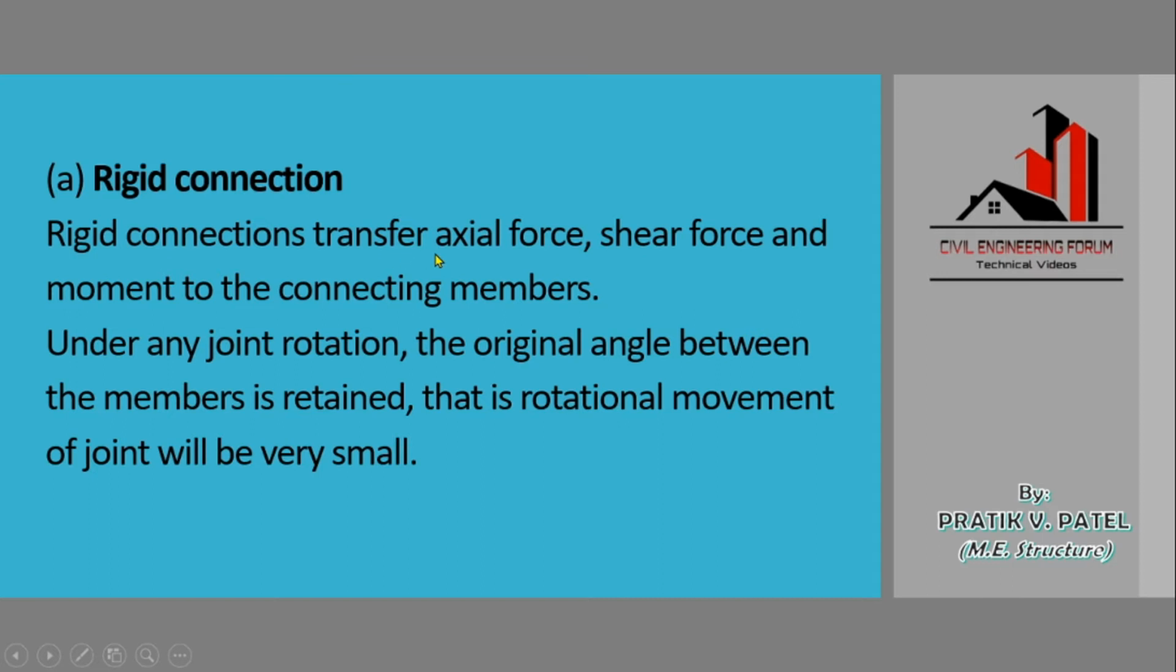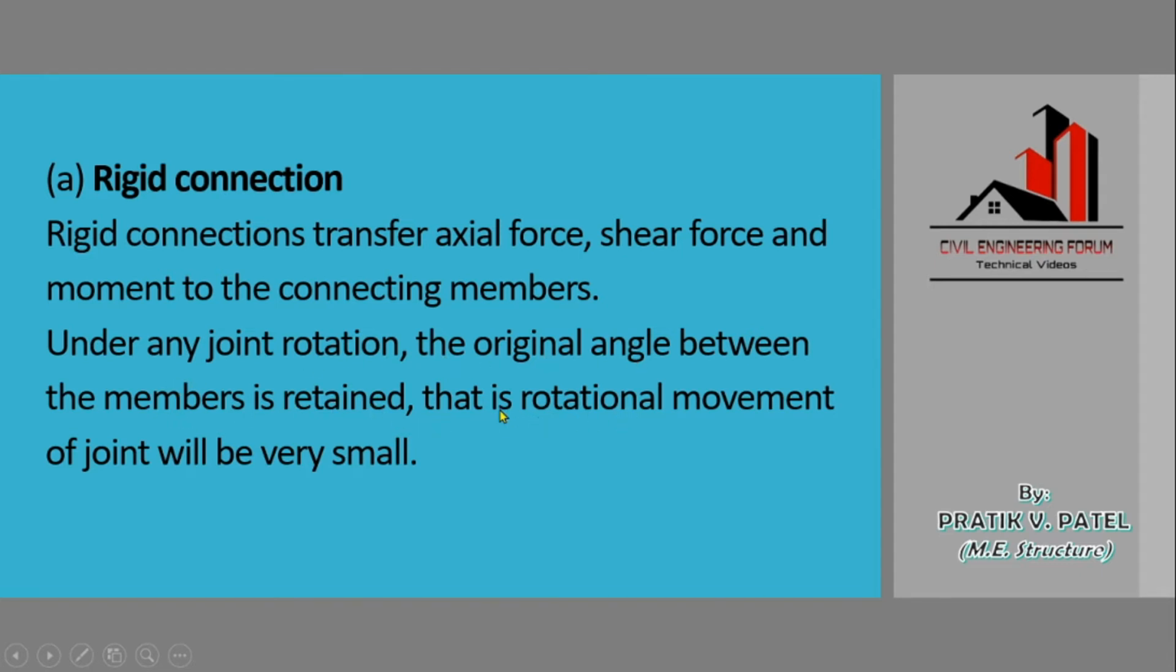Rigid connection transfers axial force, shear force, and moment to the connecting members. See, these three forces, that is axial force, shear force, and a moment, are transferred. This means these things are resisted. These are the resisting force and resisting moment. If we apply any force or any moment to a particular member, then these two forces and a moment will resist that. Under any joint rotation, the original angle between the members is retained.